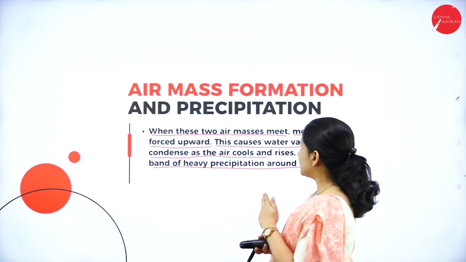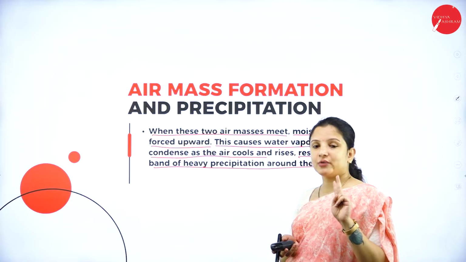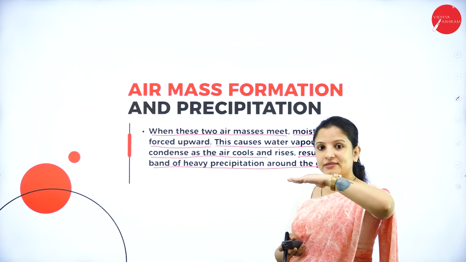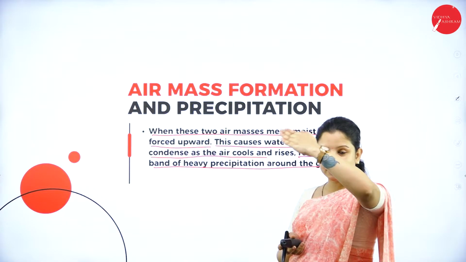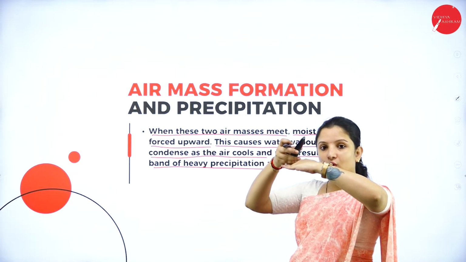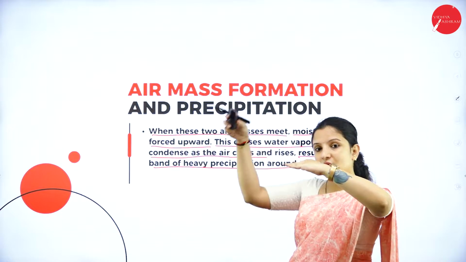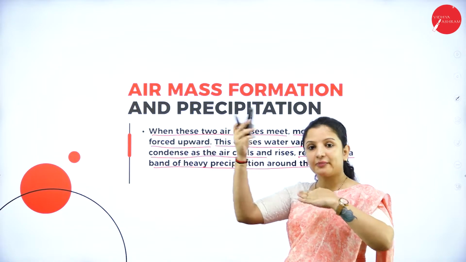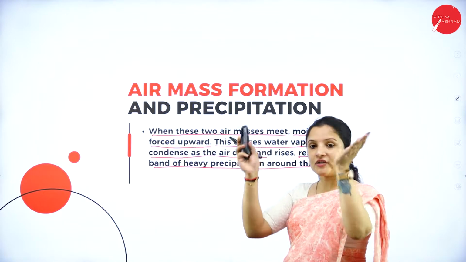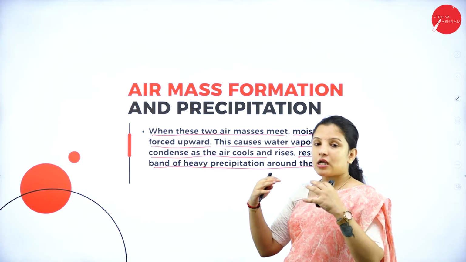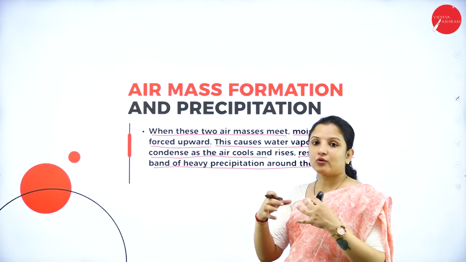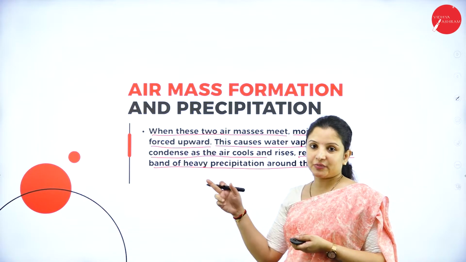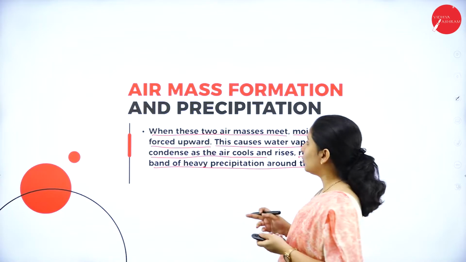So here, when two air masses meet, where did the warm air mass come from? That is from the earth's surface. When the warm air mass reaches the atmosphere, it mixes with the cold air mass. Therefore, whatever cloud would have been formed because of the heating of the earth, or because of evaporation of water from the earth's surface, that cloud will condense and come down as rain. That is nothing but precipitation. So air mass and precipitation are interdependent on one another.